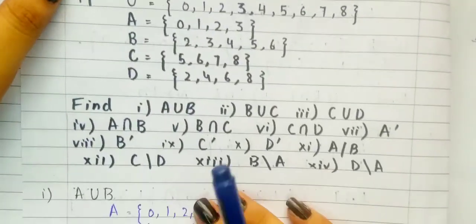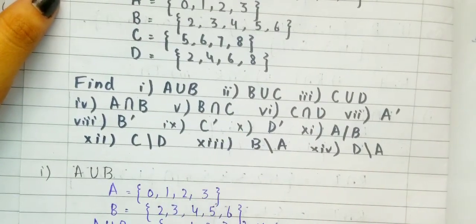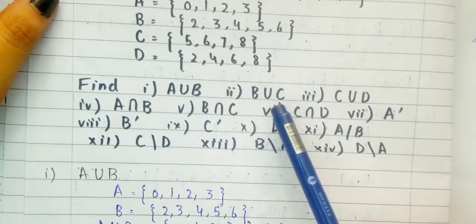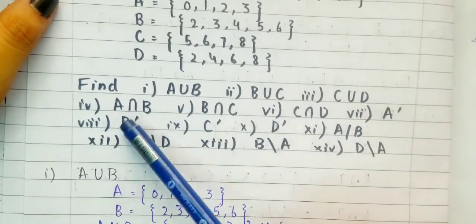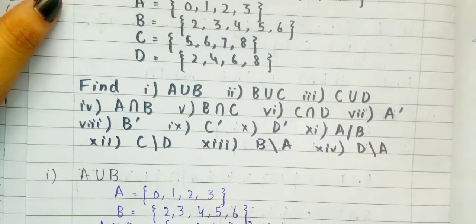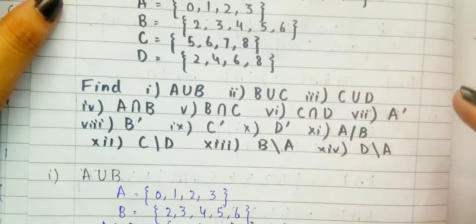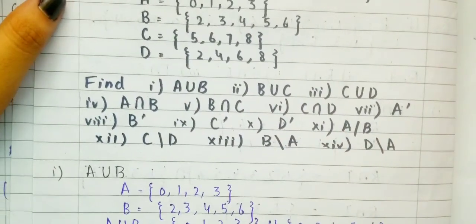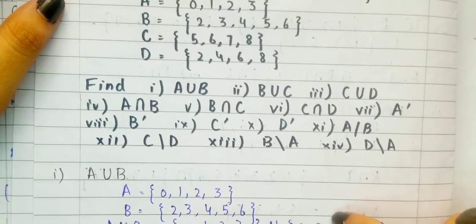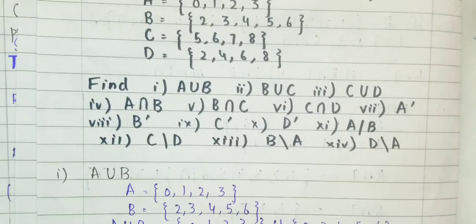And if I talk about question number 6, in this question also the questions are repeated, as I have discussed: A union B, B union C, C union D, A intersection B, B intersection C, C intersection D. If you have any query in the questions, I will be uploading the notes that I have made myself. You can see the description below and download the notes from there, and it will be easier for you to calculate and to see the proper steps.